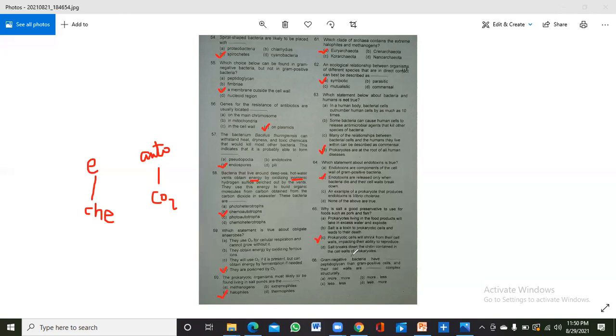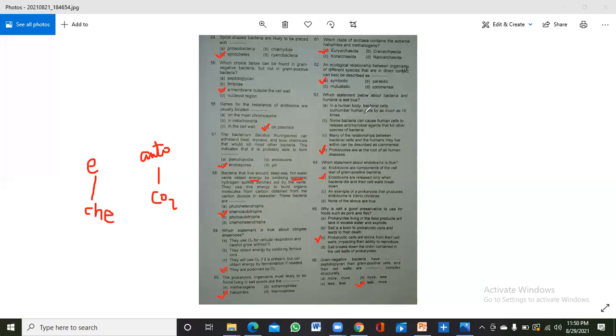Gram negative bacteria have dash peptidoglycan than gram positive cells, and their cell walls are dash complex structure. So gram negative bacteria have less peptidoglycan, but their structure is more complex than gram positive bacteria. Okay, so this was the 66th MCQ.